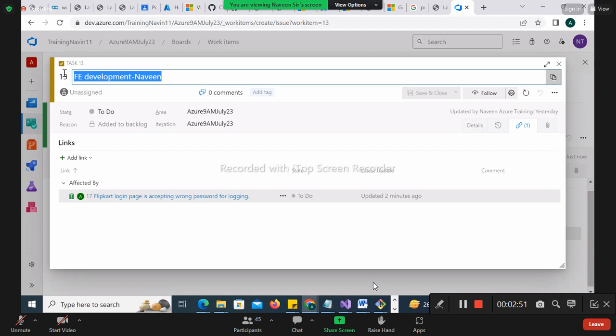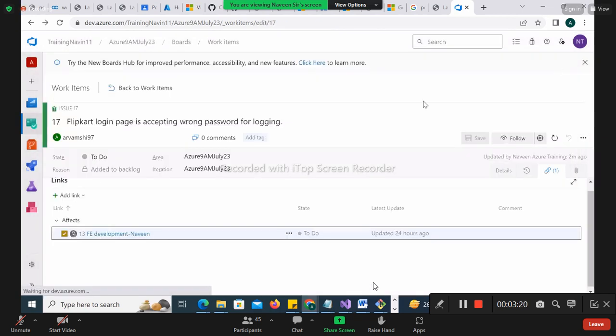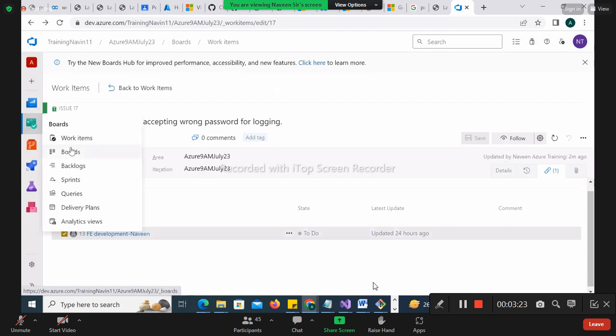Understand please once again. This task is affected, meaning the task is blocked, why? Because there is an issue. Unless I fix the issue, I cannot work on the task, right? That's why this shows here that this task is affected by that issue. Clear? Is the doubt clear? Okay, good. If everyone's doubt is clear, let me move to the next one.